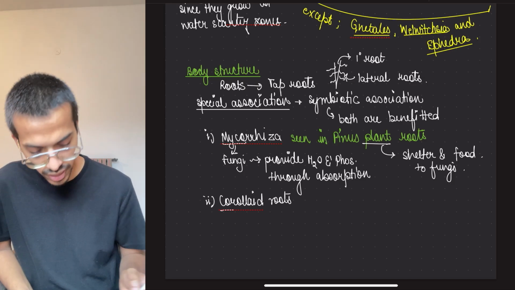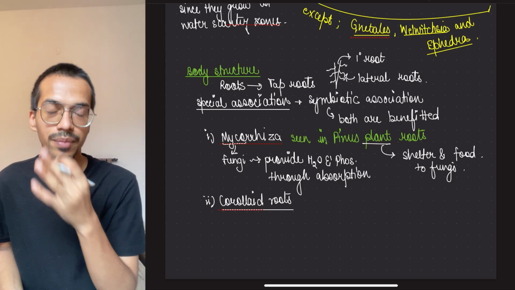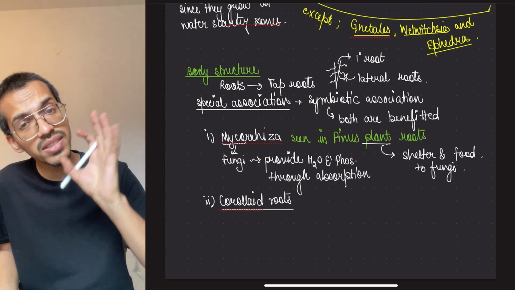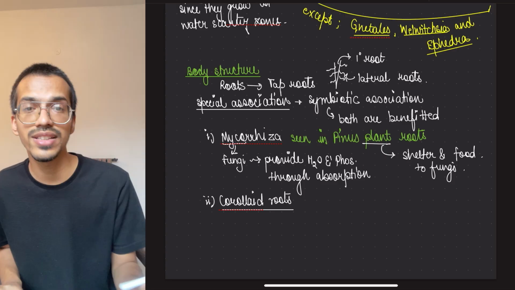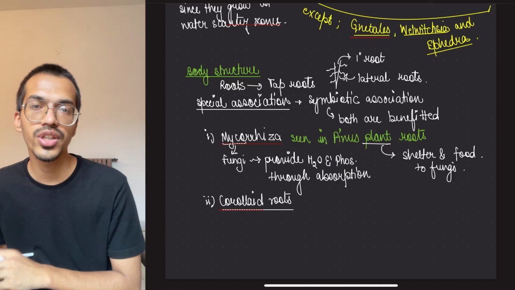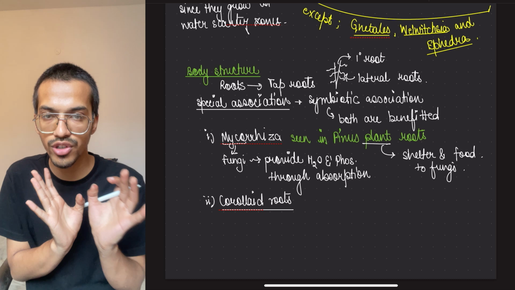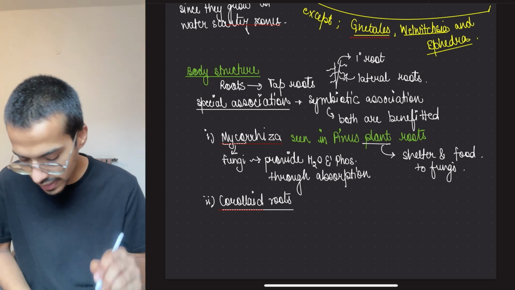This is seen what? These are a nodule kind of a thing, seen in case of Cycas. Now Cycas can have simple roots also, means without any association, and can be in the association also. So don't think that it is an obligatory kind of relationship. Okay, so they can have or cannot have.